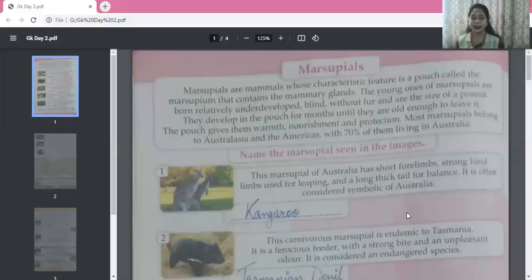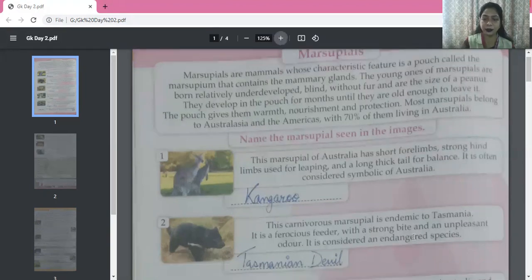Okay, now we have an exercise where you have to see the picture and name the marsupial. I will just share the screen with you, children. Yes, now you can see it on the screen. The very first picture is of kangaroo.